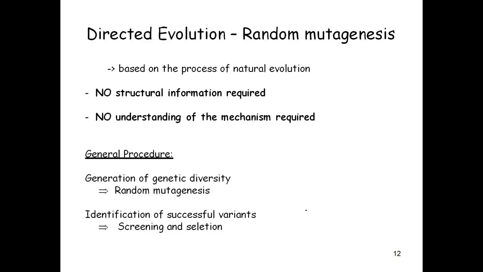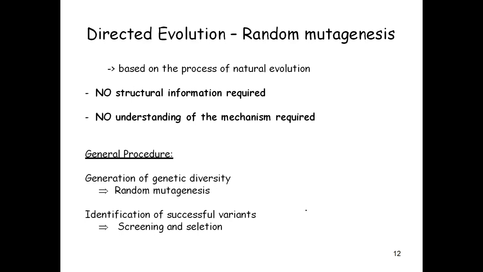Next is directed evolution, which is also called random mutagenesis. So it is based on the process of natural evolution. In this case, there is no structural information required because you are going to carry out the mutagenesis at random. Therefore, no structural information is required. Secondly, no understanding of the mechanism is also required.